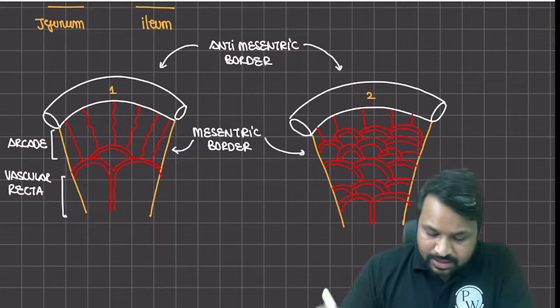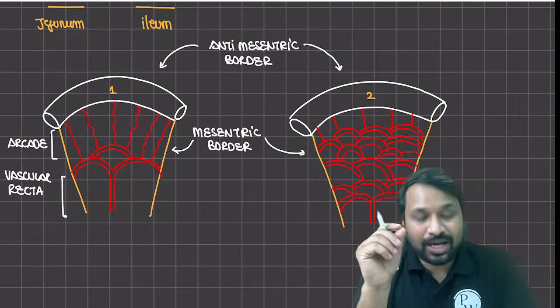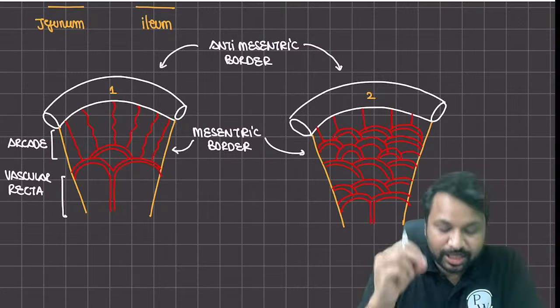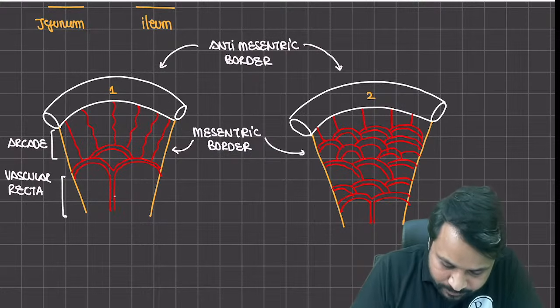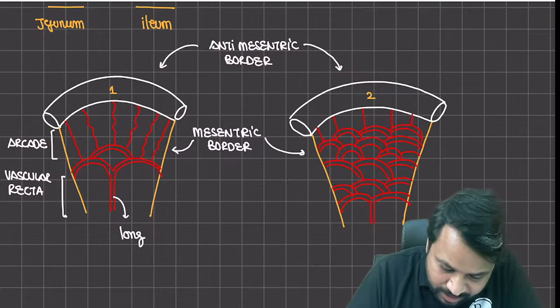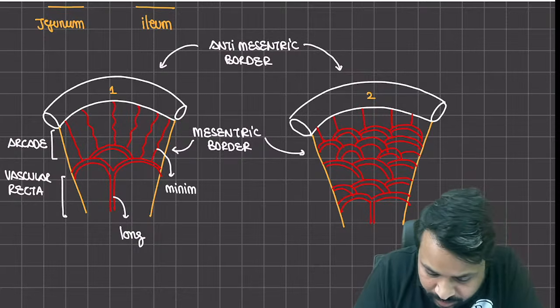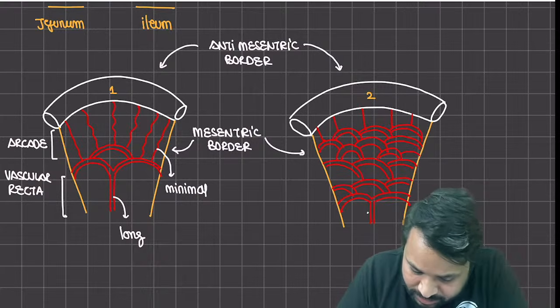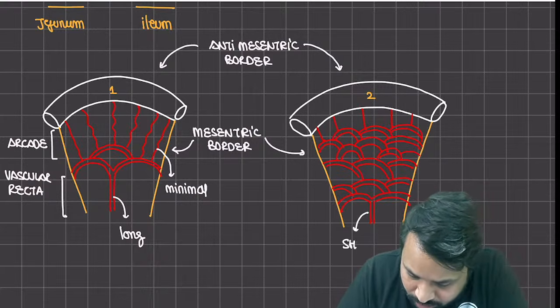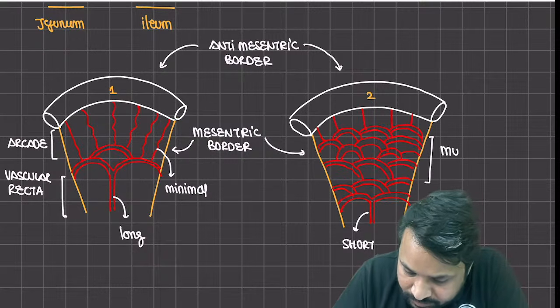Now, when you look at the two components, in specimen number 1 you have long vasa recta and minimal arcades. Whereas here you can see there are short vasa recta and there are multiple arcades.